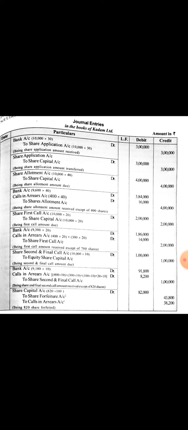Share capital account debtor to share forfeiture, to calls in arrear. Number of shares forfeited 820, amount called up 100, so amount debited to share capital account 82,000, to share forfeiture account, to calls in arrear. Calls in arrear is the total of all arrears, that is 16,000 plus 14,000 plus 8,200, 38,200. Share forfeiture account 43,800.